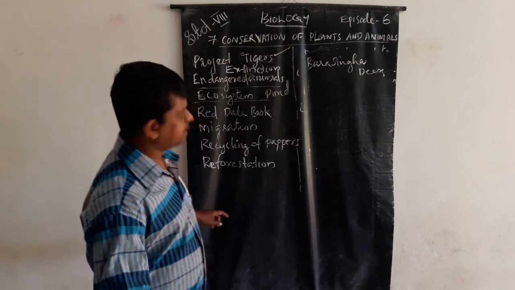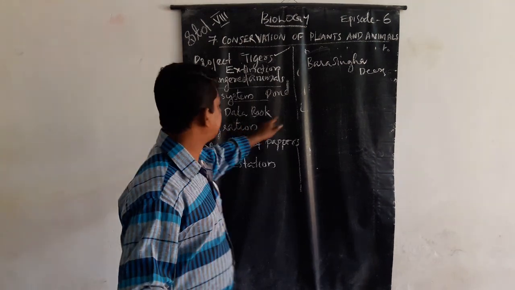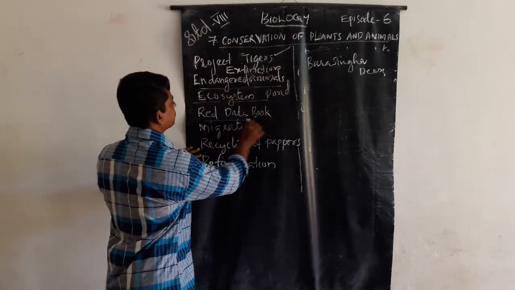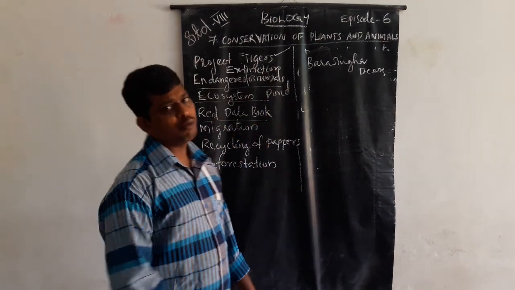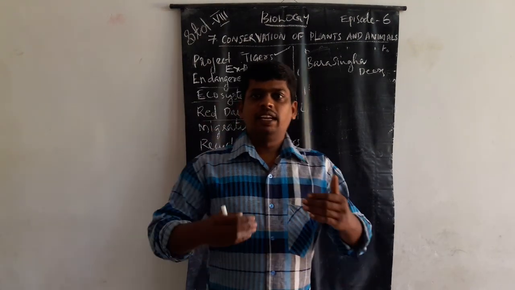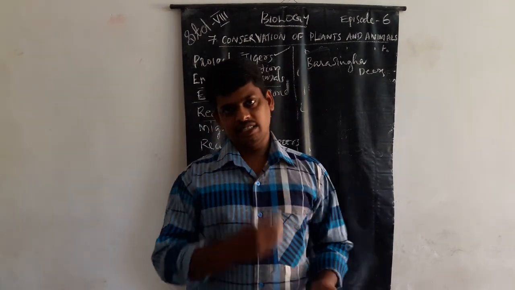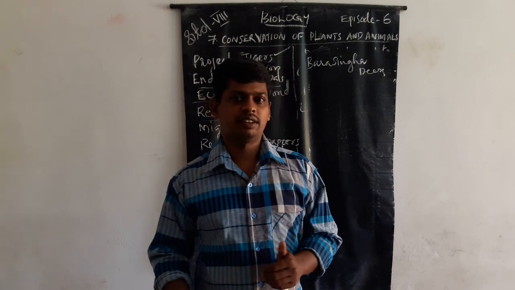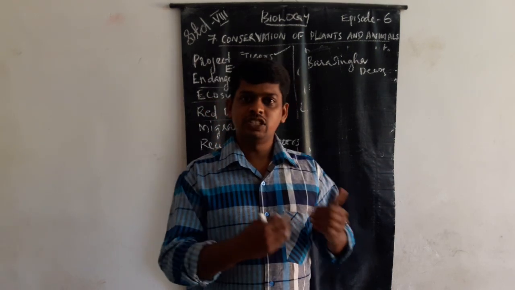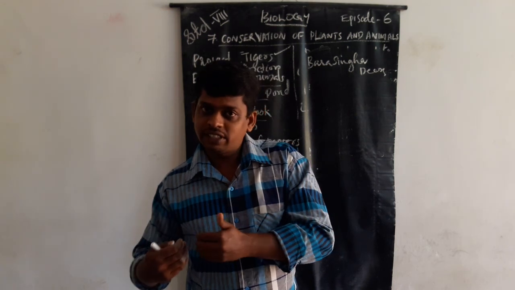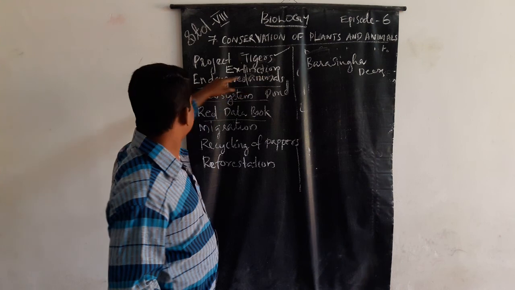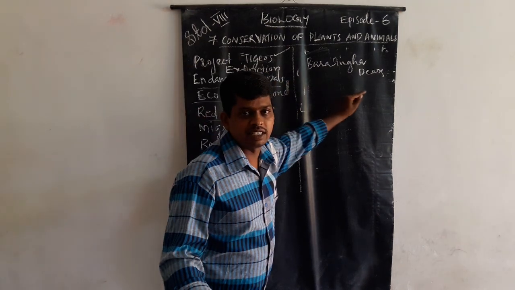Then next is the Red Data Book. Red Data Book means a list that is recorded, noting some extinct animals and some endangered animals.